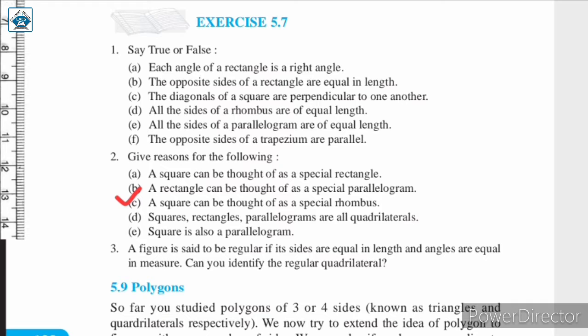Next, a rectangle can be thought of as a special parallelogram. So we have to give a reason for why a rectangle can be thought of as a special parallelogram. Now again, just like a square, a rectangle fulfills all the properties of a parallelogram. That is, opposite sides of a rectangle are parallel and its opposite sides are equal. So these are the properties of a parallelogram. Therefore, a rectangle can be considered as a special parallelogram in which all the angles are right angles. That is the difference. In a parallelogram all angles are not right angles, but in a rectangle all the angles are right angles. So that is why a rectangle can be considered as a special parallelogram.